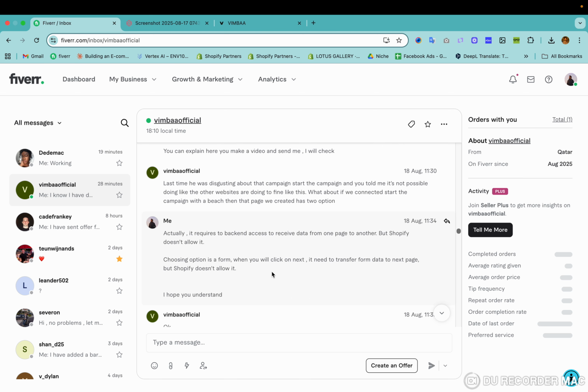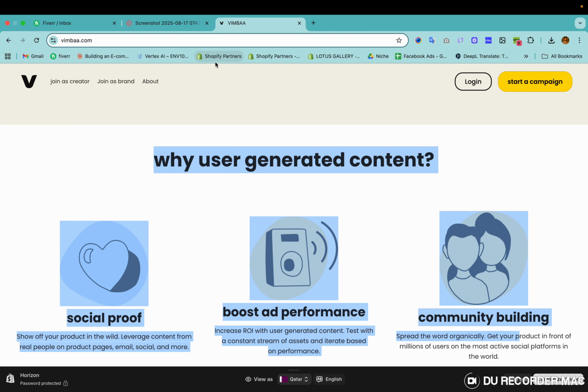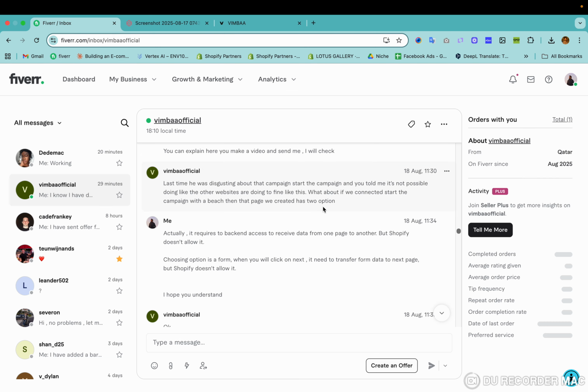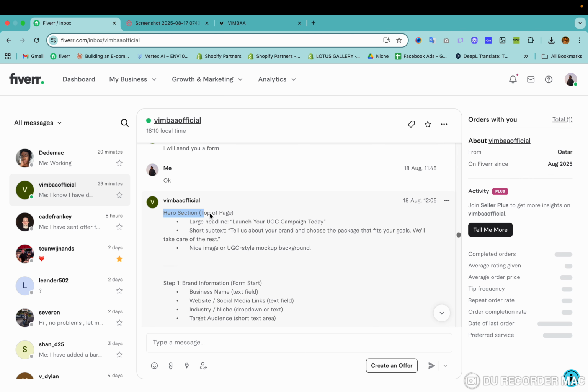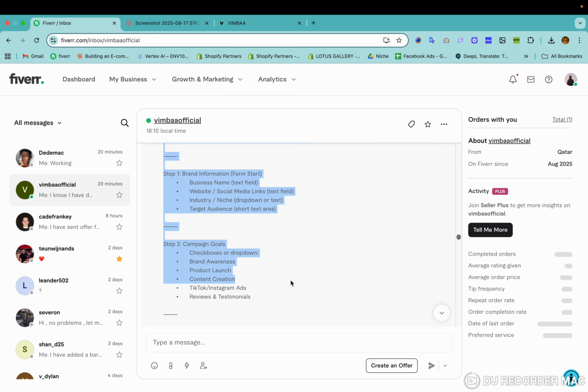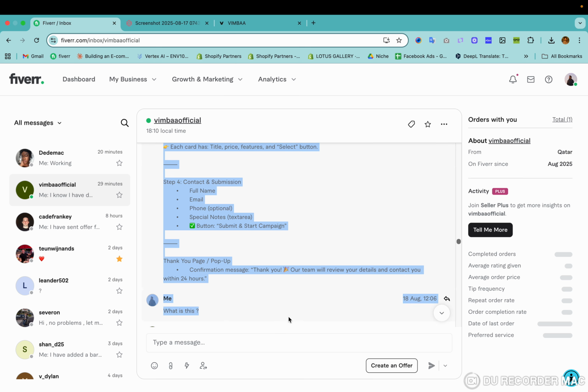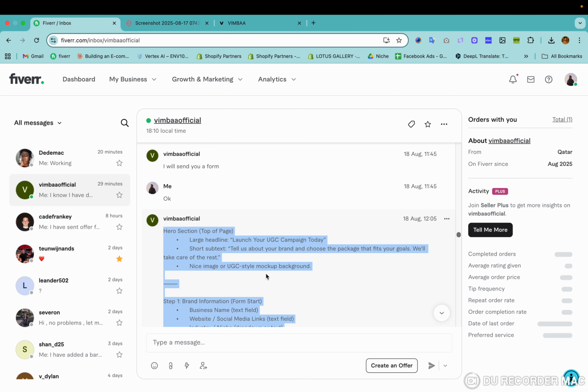Okay, and I said that Shopify by default does not support any form, and I previously mentioned that Shopify does not have these features, and he said that you send the form. Then I said a contact form can be built, and he sent me data for other pages so that I do that. Okay, I believe this message is taken from another client. I think he is not a client of mine. He is working on behalf of another one.